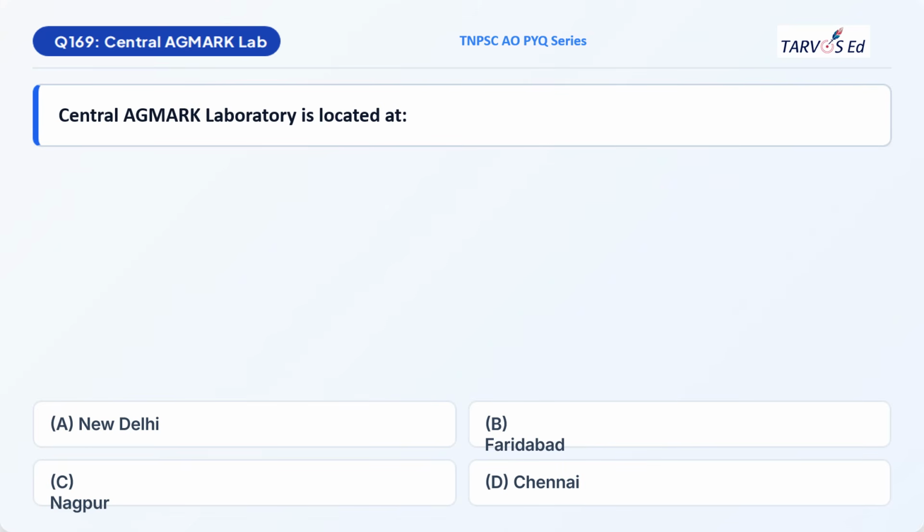Question number 169. Central AGMARK laboratory is located at option A, New Delhi, option B, Faridabad, option C, Nagpur, option D, Chennai. The correct option would be option C, Nagpur. So AGMARK stands for Agricultural Produce Grading and Marketing Act. Its central laboratory is in Nagpur, Maharashtra. Its headquarters is in Faridabad, Haryana.